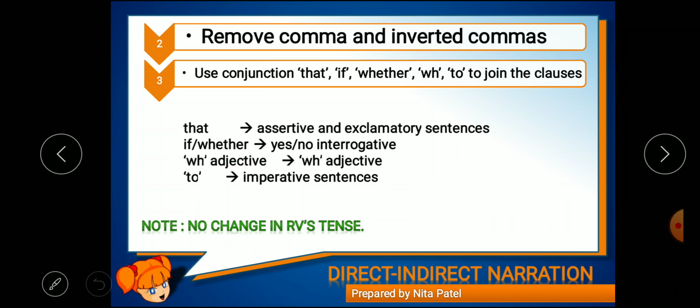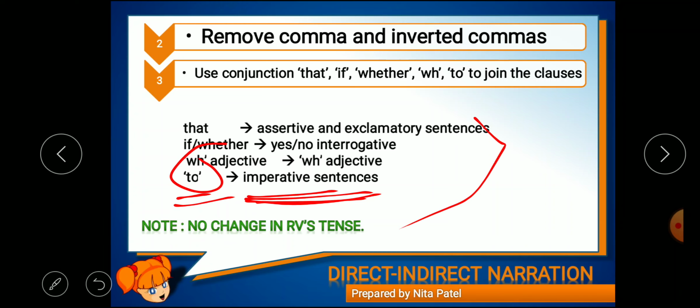Okay, next is the WH word. If WH questions are there, we'll have to join with that same word only. So it's a bit easier for us. So who, what, where, when, how many, how much. If these kinds of words are there, we'll use the same words as our conjunctions. Next is to. Where do we use to? If DS is an imperative sentence, then we will use to as a conjunction, right? So this is what the conjunctions are.